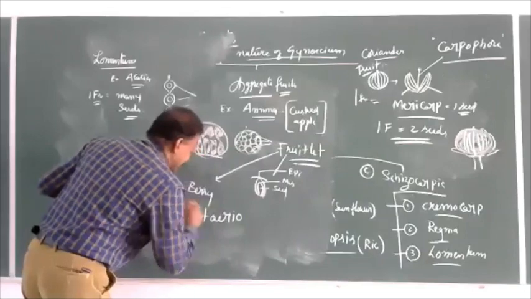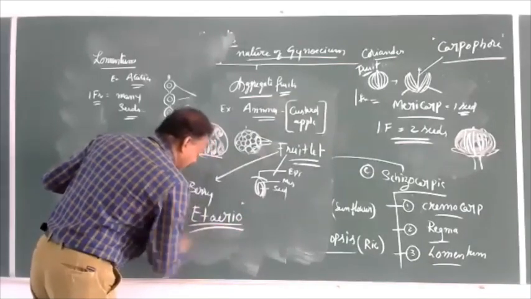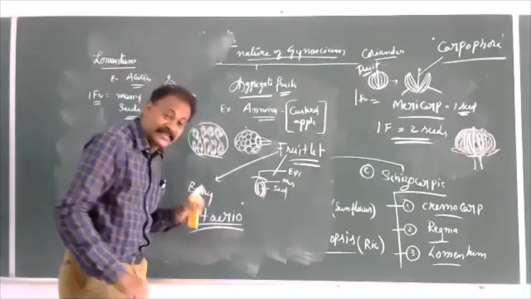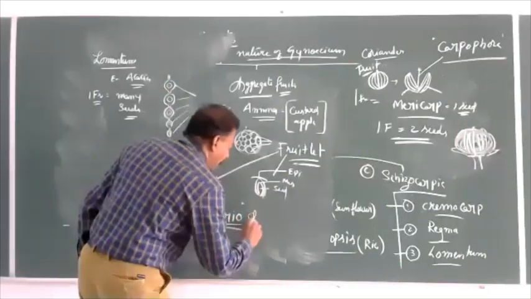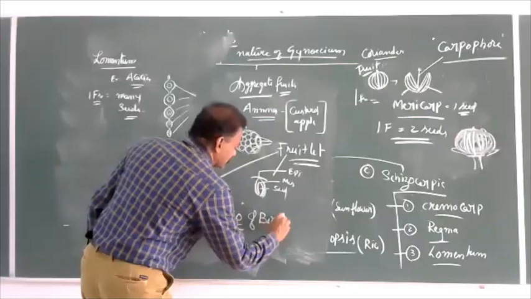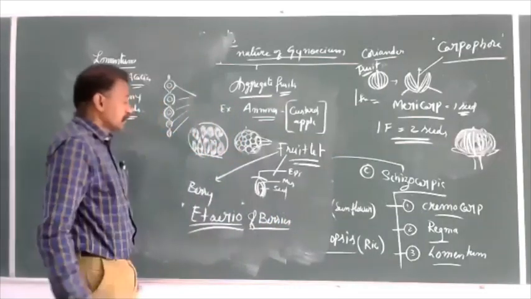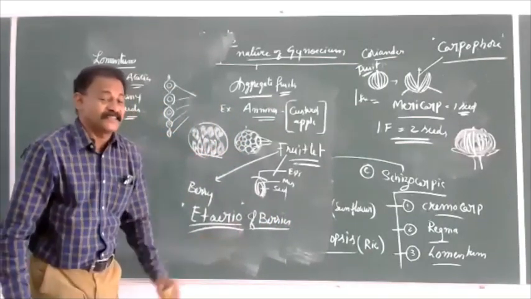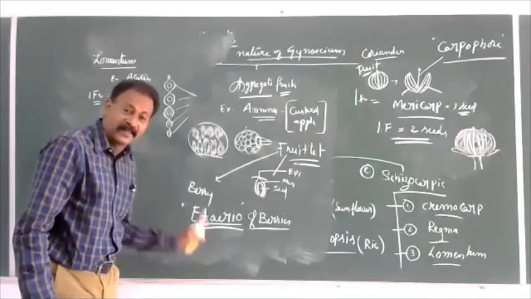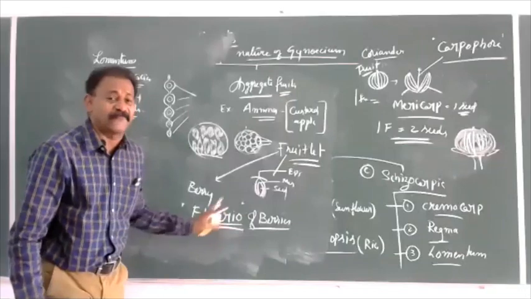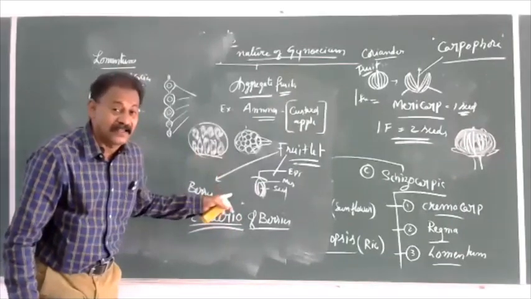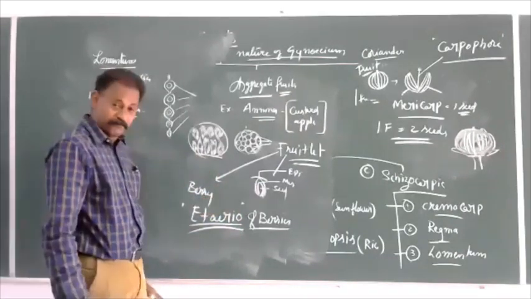Etaerio. What is etaerio? Etaerio is the term given to the group of fruitlets. Etaerio of berries means etaerio is the name given to the group. Which group? A number of fruitlets. Why are the fruitlets separate? Because they arise from an apocarpous ovary.